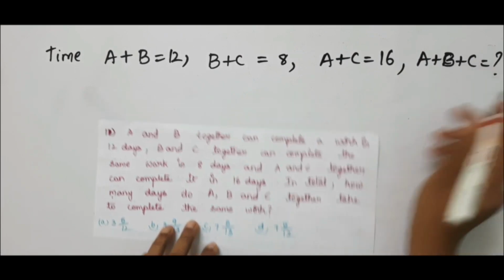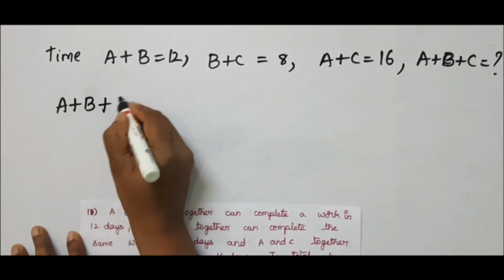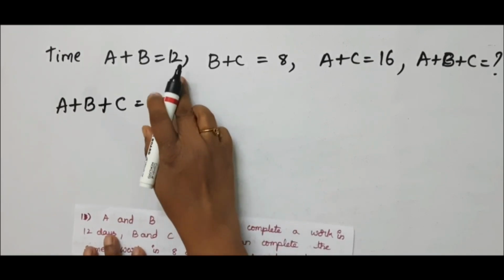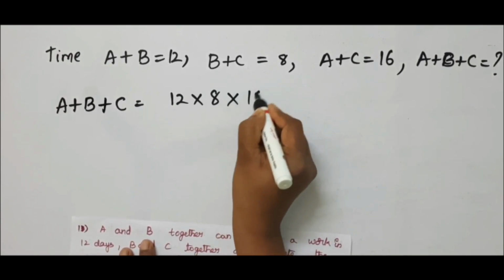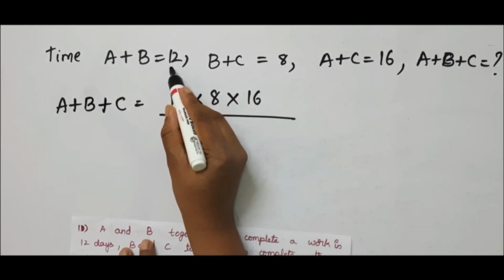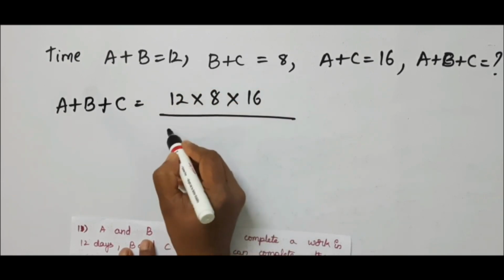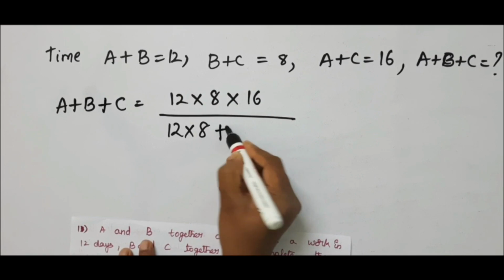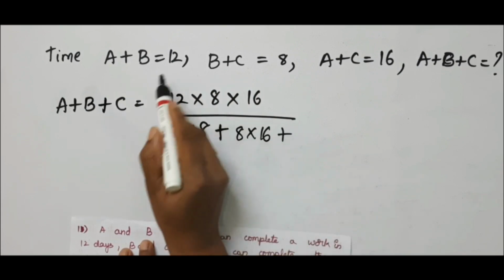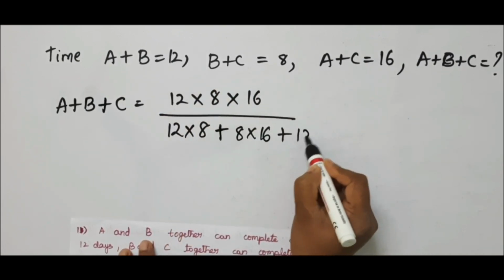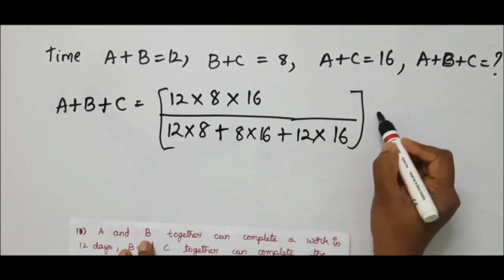If this type of problem is given, the shortcut method to find the time taken by 3 candidates is nothing but first multiply all the 3 in numerator, 12 into 8 into 16 divided by, just multiply these two, A plus B and B plus C, 12 into 8, keep a plus sign, next multiply these two, 8 into 16 plus, next multiply this and this, 12 into 16, okay, whole into 2.